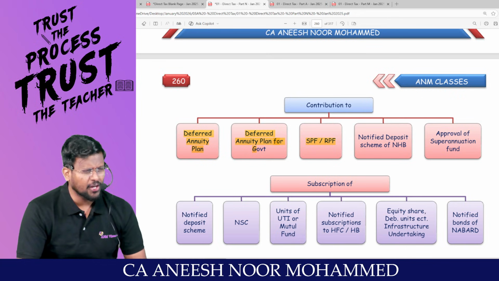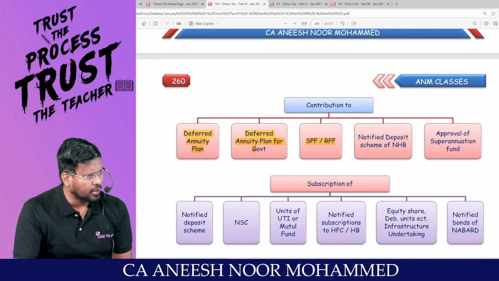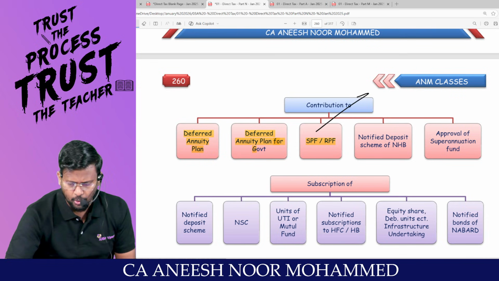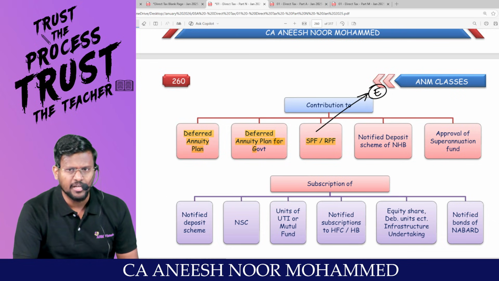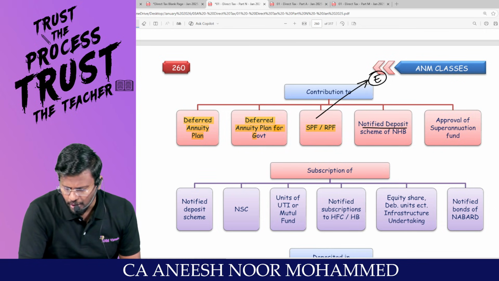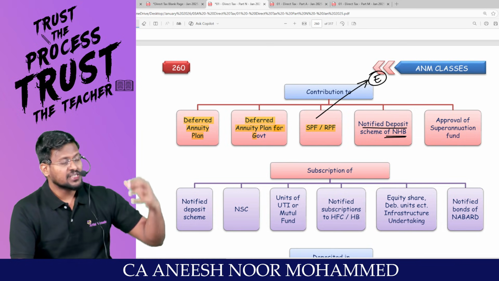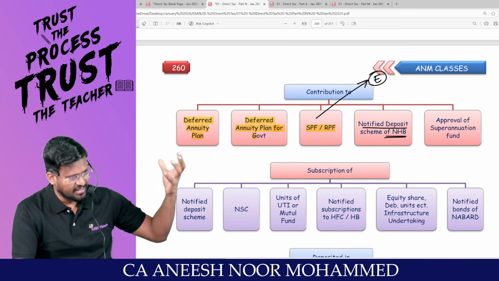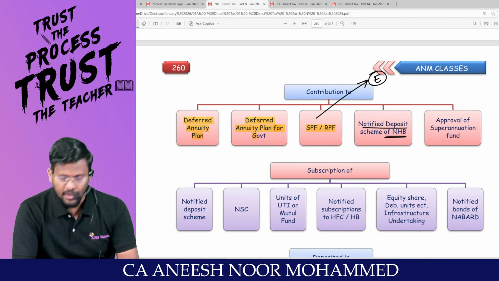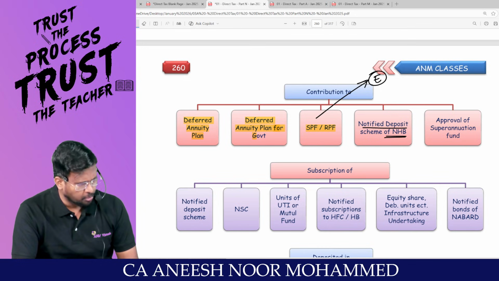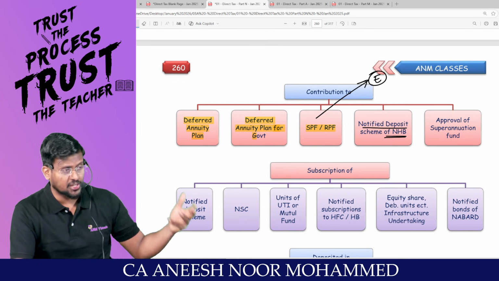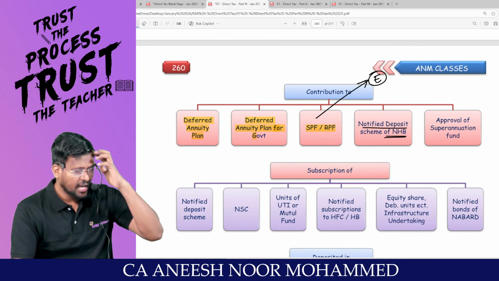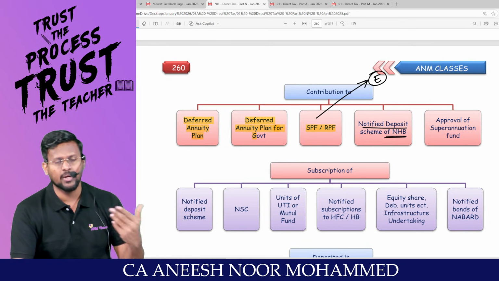Then statutory provident fund or recognized provident fund. If you are an employee, my dear lovable students, you will be contributing to statutory provident fund or recognized provident fund. Then you are entitled to claim deduction under 80C. Notified deposit scheme of National Housing Board. Sir, National Housing Board, they have come up with a deposit scheme. If you are depositing money in National Housing Board, you can withdraw that money after a certain point of time, or you can convert that deposited money into a house, because in India, everyone's dream is to have their own house. Are you all really with me?